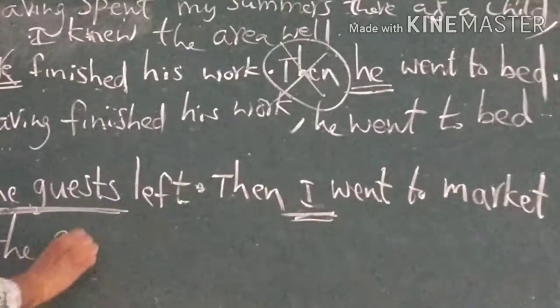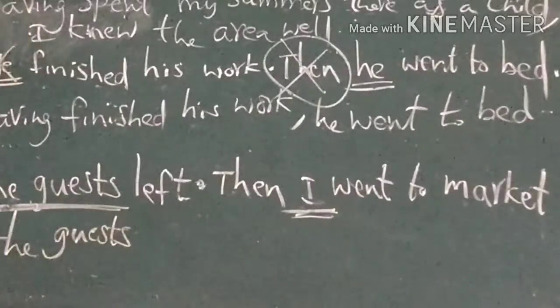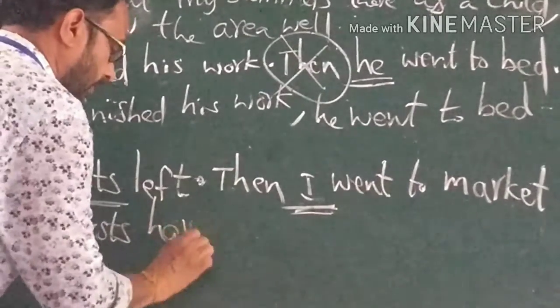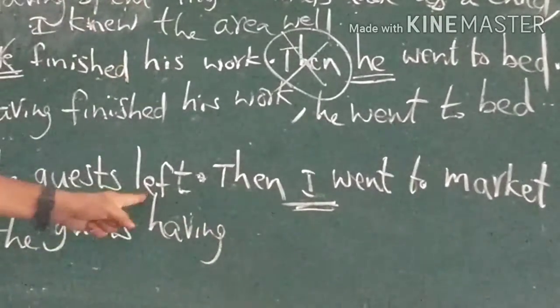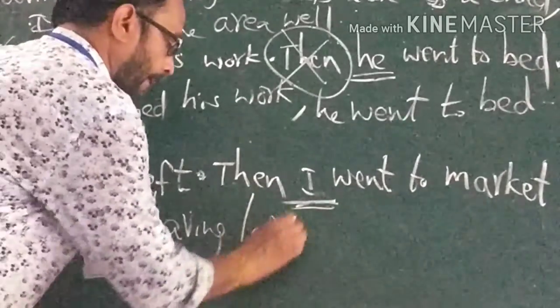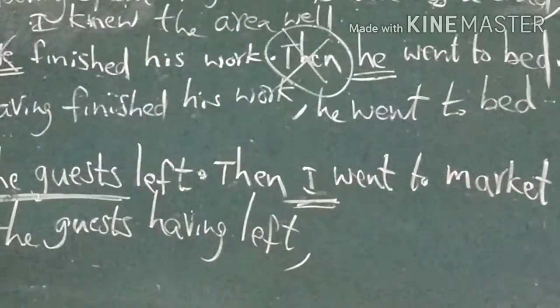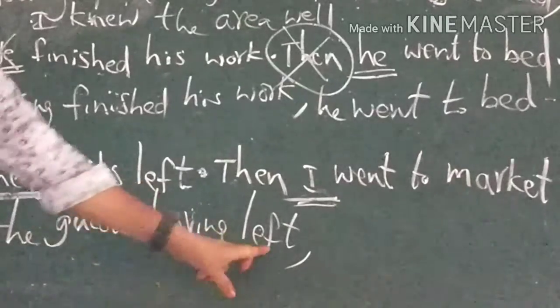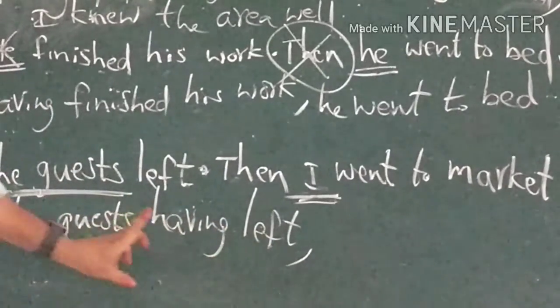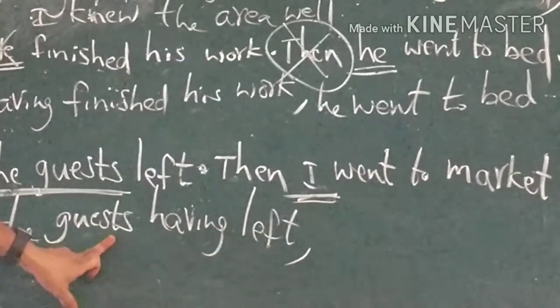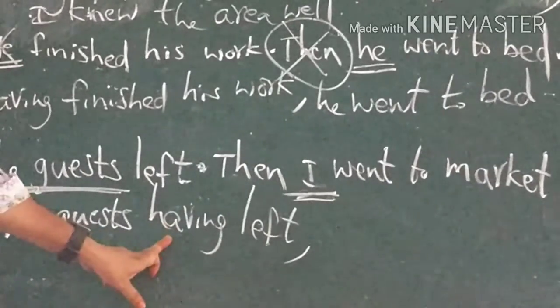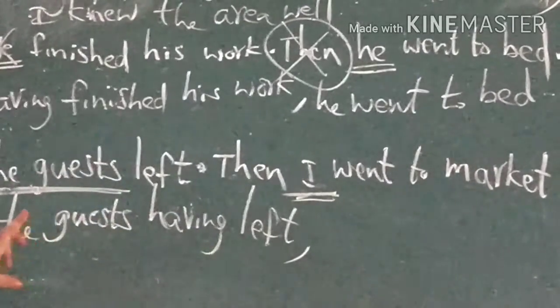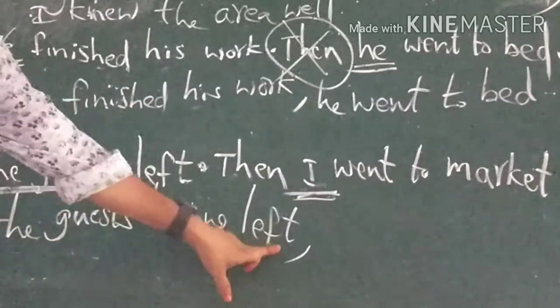The guest, left, having left, the guest having left, having plus verb 3. After the first subject, we should use having plus verb 3.